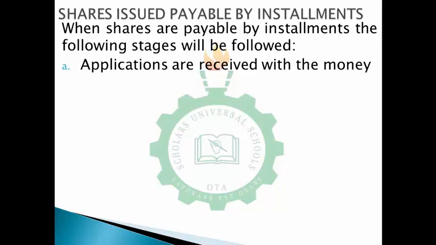We emphasized 3 major steps. The first one is that the company selling the shares would advertise to the public, or call members of the public to come and subscribe to their shares. At that point we said they send a prospectus, because a prospectus is a document that the company selling shares uses to advertise and to call members of the public to come and purchase their shares.